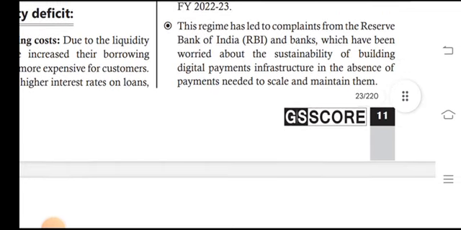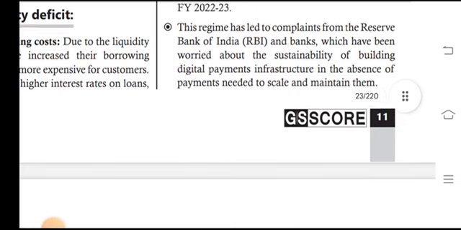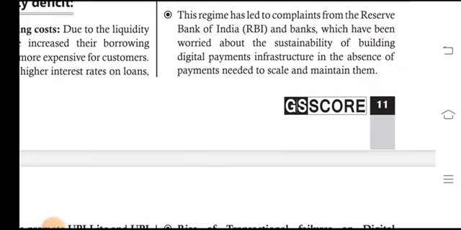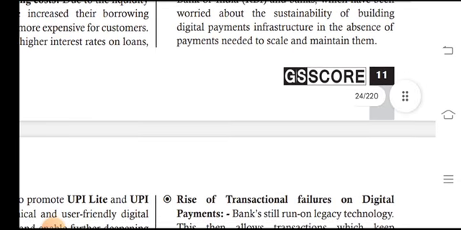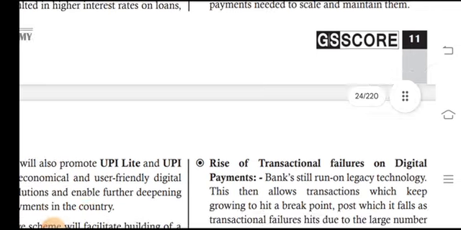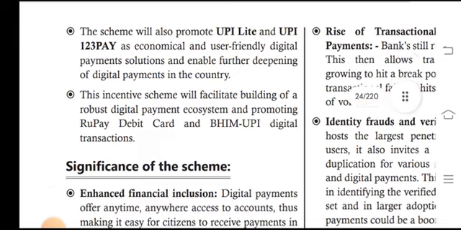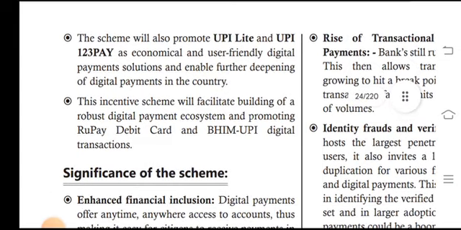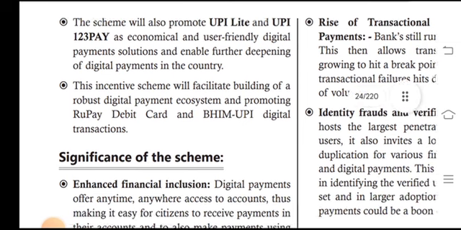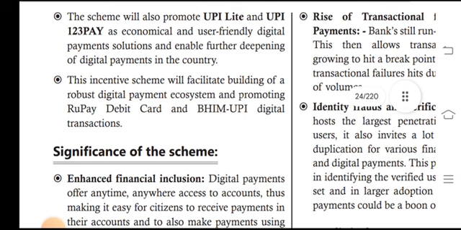This regime has led to a complaint from the Reserve Bank of India (RBI) and banks about substantively building digital payment infrastructures in the absence of payment needed to scale and mandate them. The scheme will also promote UPI Lite and UPI 123 Pay as economical and user-friendly digital payment solutions and enable further adoption of digital payments in the country.